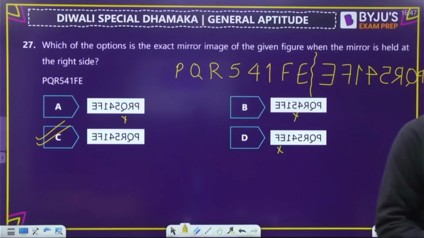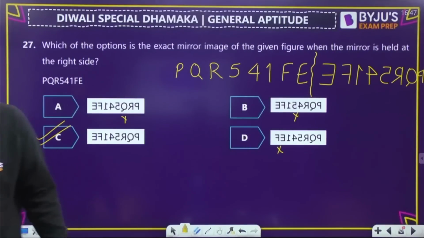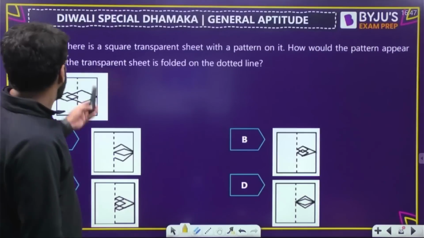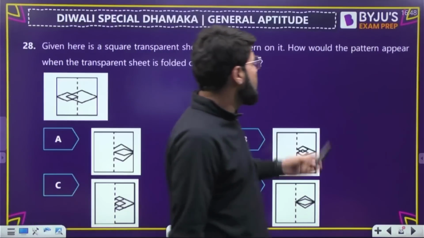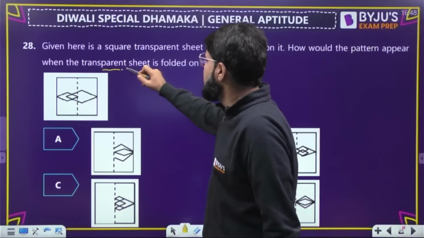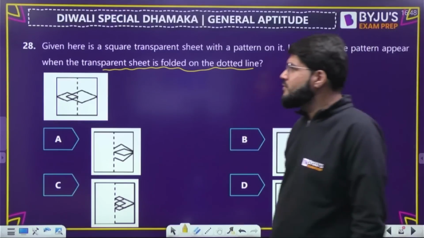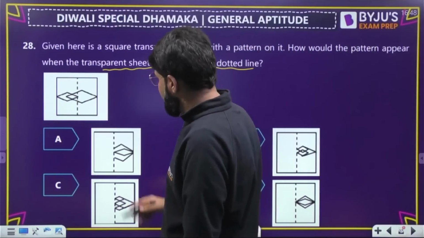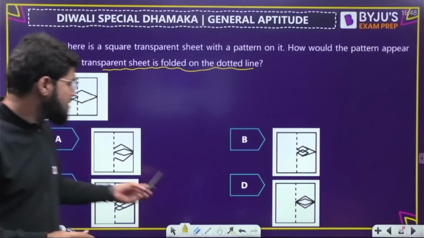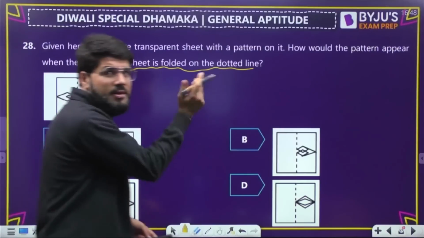ठीक है जी? So basic observation. Next one. Given here is a square transparent sheet with a pattern on it. How would the pattern appear when the transparent sheet is folded along the dotted line? Transparent sheet is there. Okay, so that you can see both the sides of the sheet. Okay, and where it is being folded, of course, all the options are able to say that whatever the diagram is, it is on the right side. That means the paper is folded from left to right.